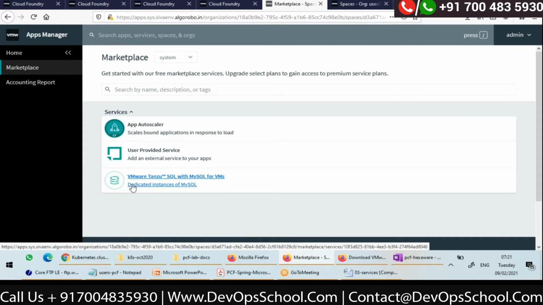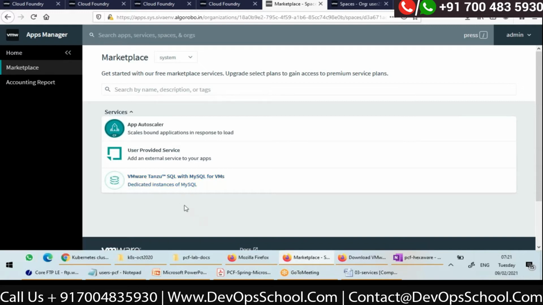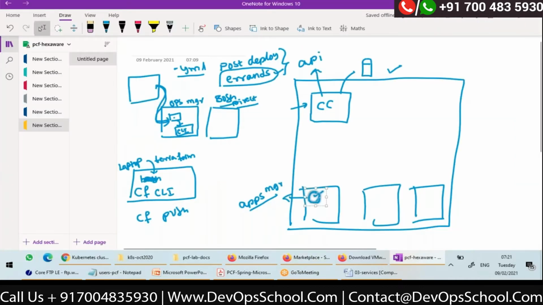Initially, when plain Cloud Foundry is installed, this will not be there. Actually, I have installed it because that is required for the lab today, right? So in marketplace, there will be no services. A developer has to request the administrator to make it available.